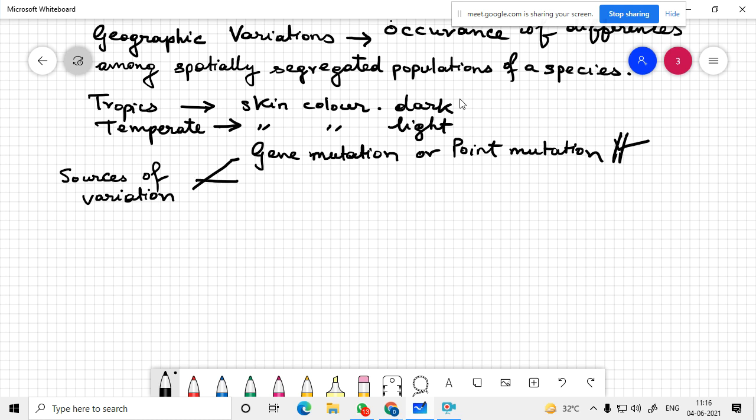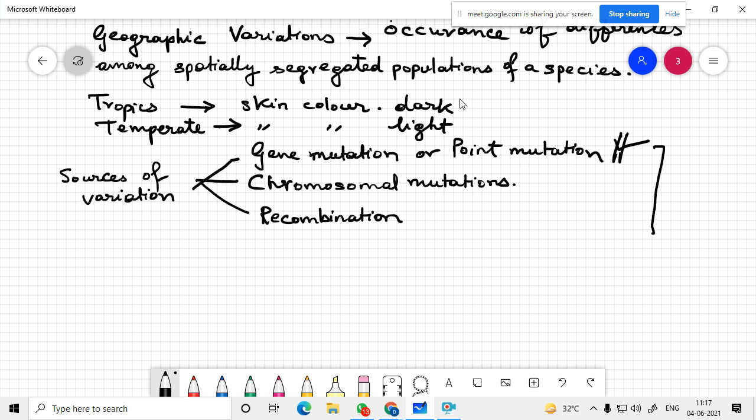Sources of variation can be chromosomal mutations, and sources of variation can be recombination. We will discuss about other factors like mate selection and animal behavioral variations, but essentially the variation takes place on all these criteria.